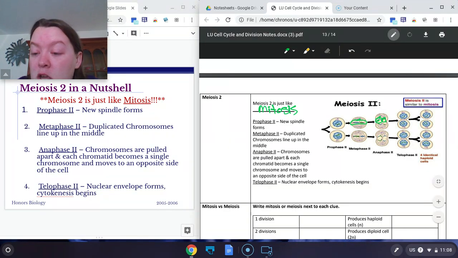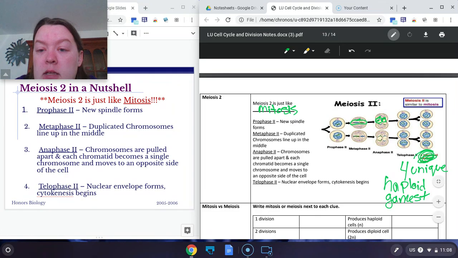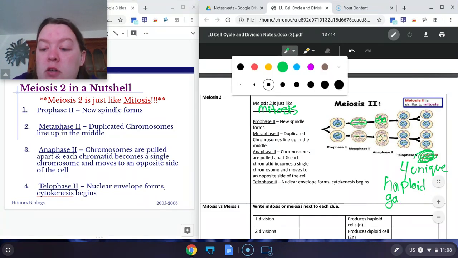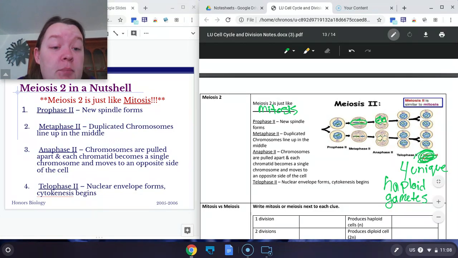After cytokinesis, we have 4 unique haploid gametes. Each gamete is different from each other because of crossing over. There are 4 of them because we divided twice. If we divide twice, there's going to be 4 cells in the end. They are haploid, completely, fully haploid. And they are gametes, which means they are either sperm cells or egg cells.